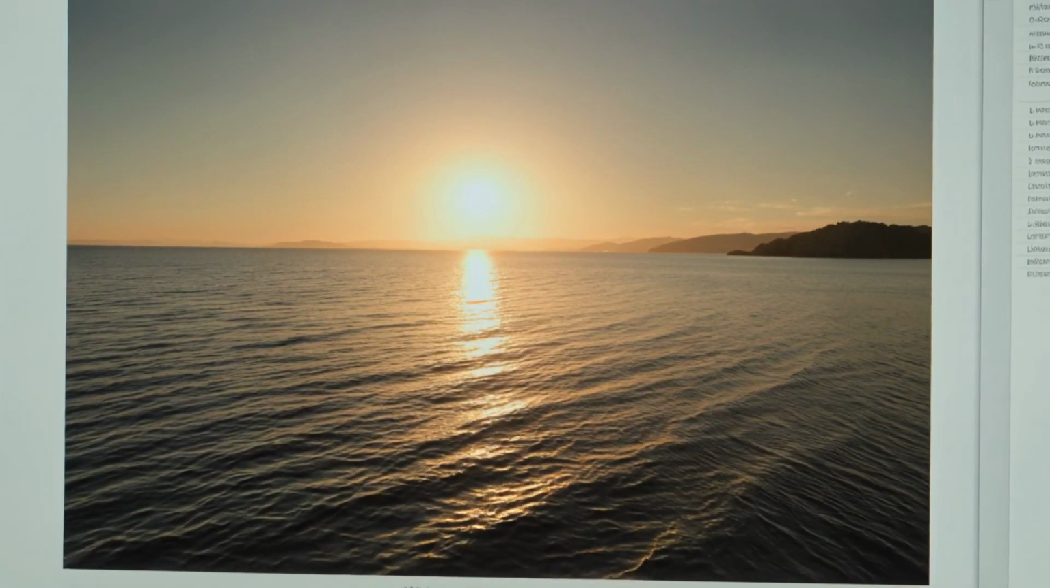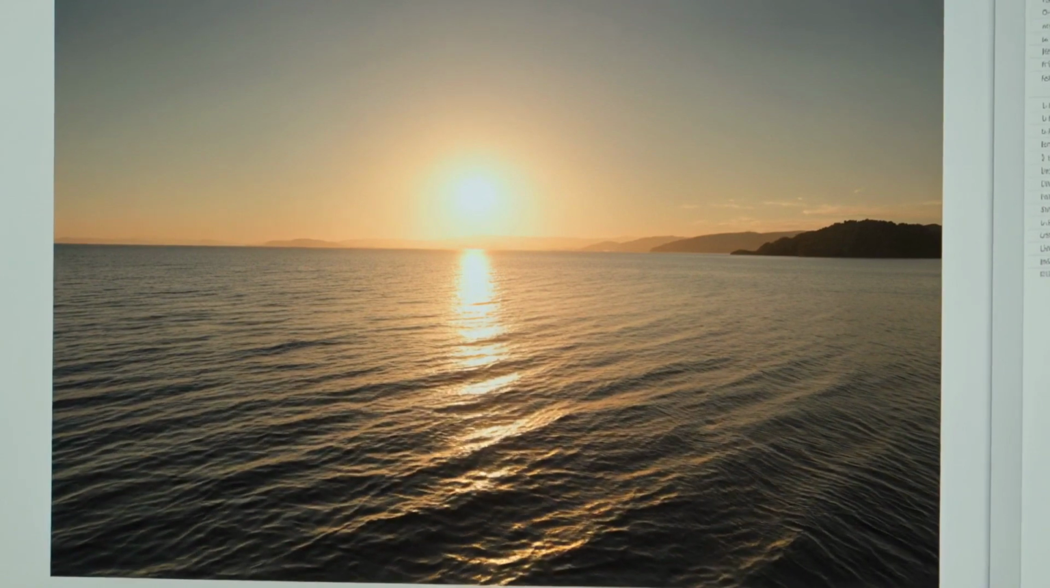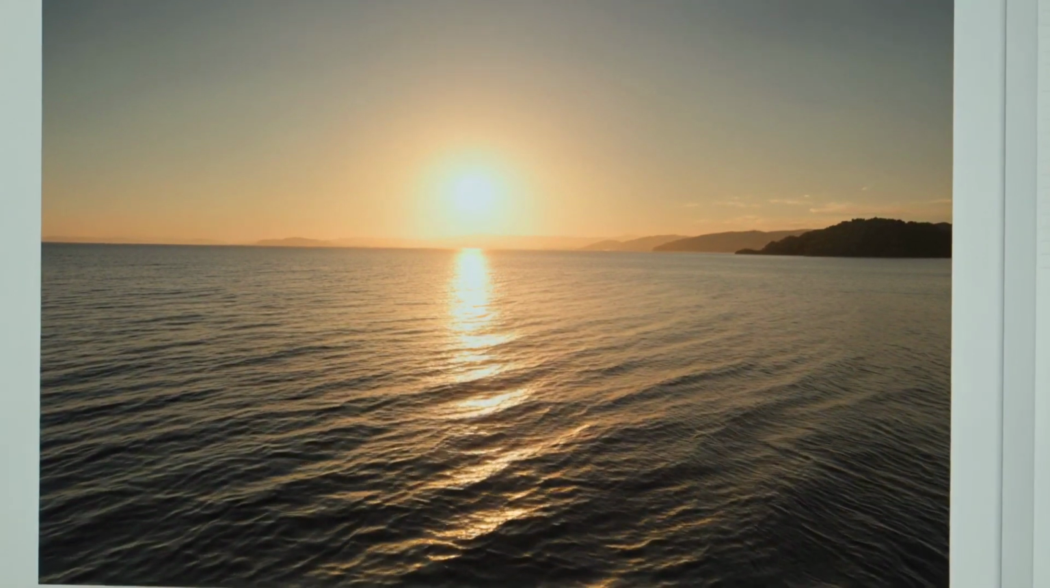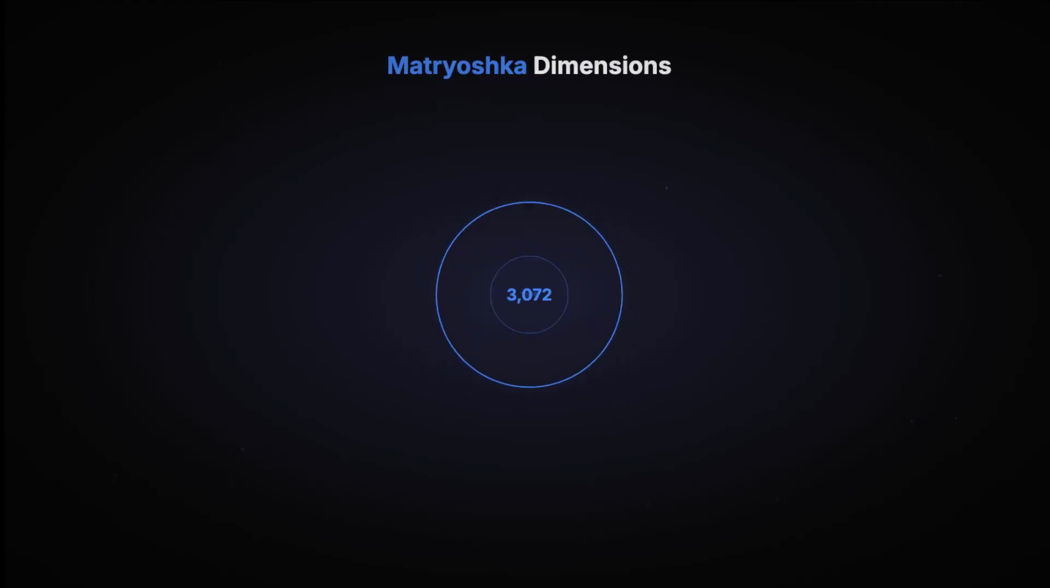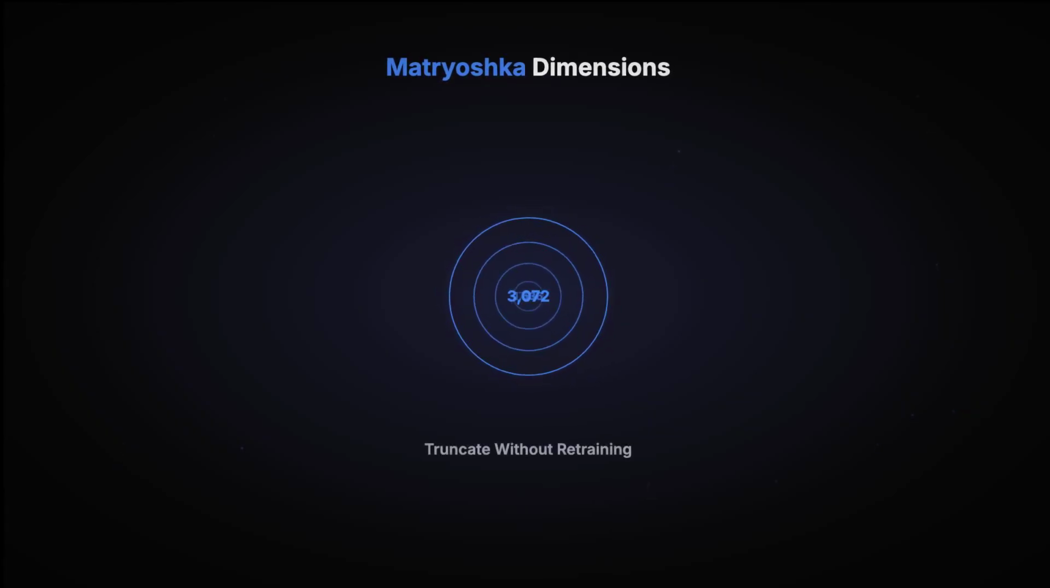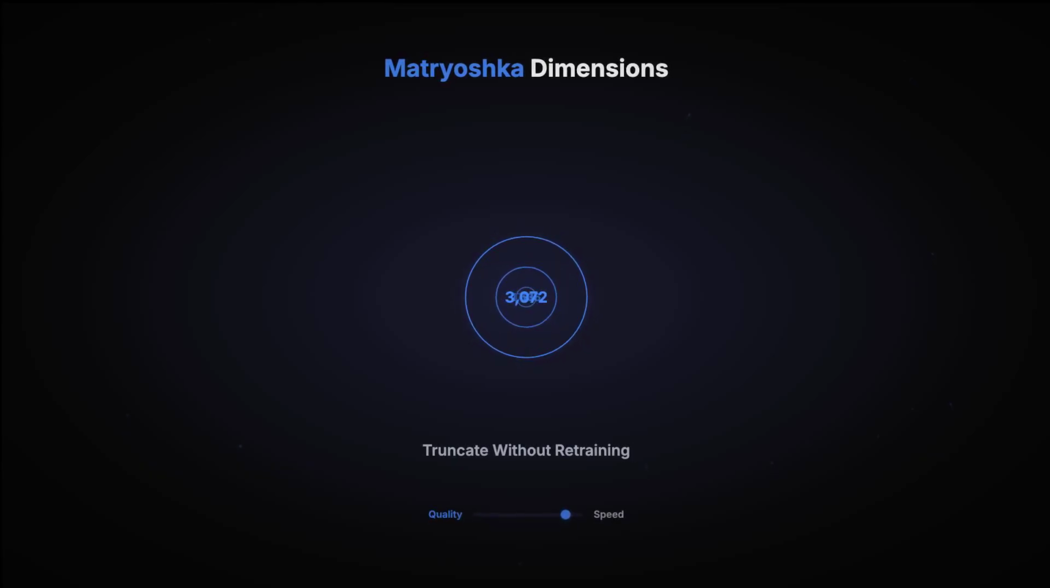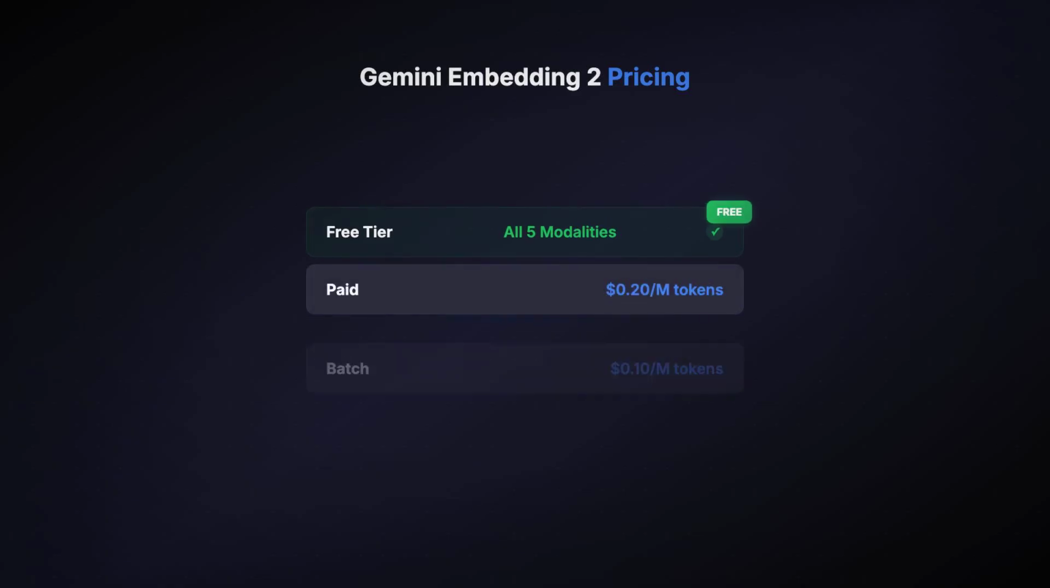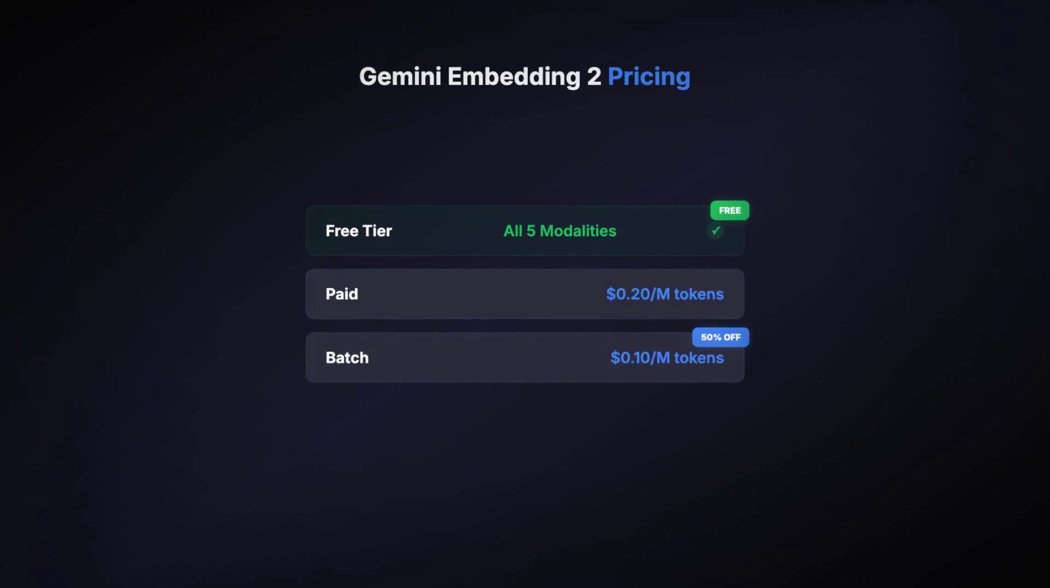And here's the part that makes this practical for any team, even with 0 budget. The model uses Matryoshka representation learning. You start at 3,072 dimensions, full resolution, but you can truncate down to 1,536, 768, or even 128 without retraining. Smaller vectors, faster search, less storage, you pick the trade-off.